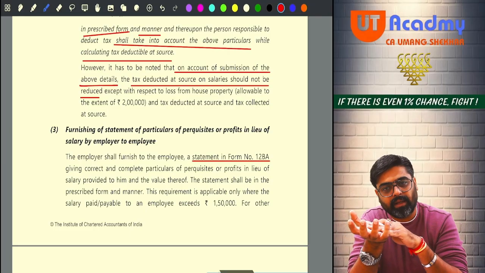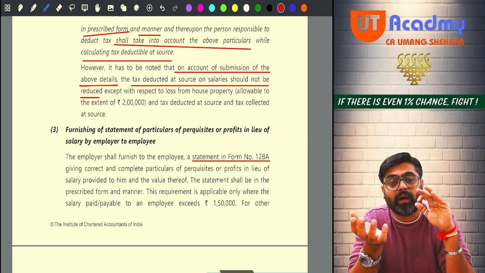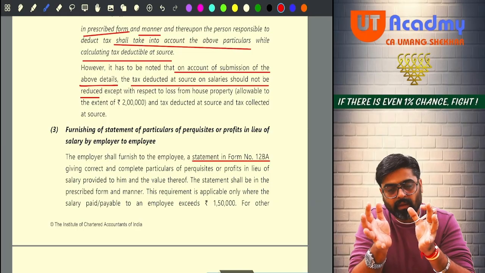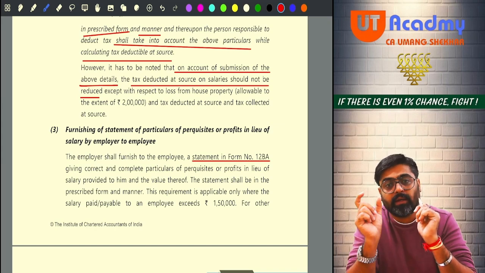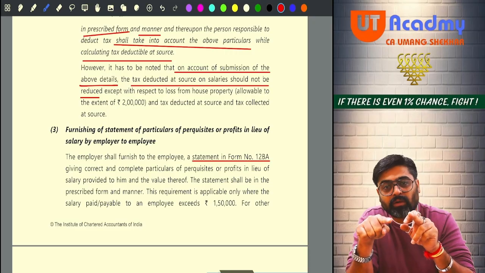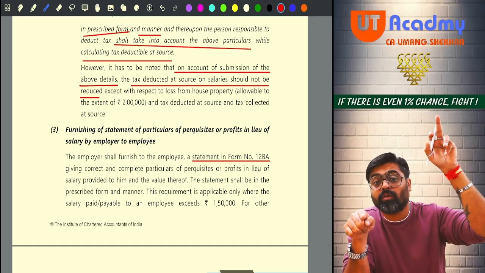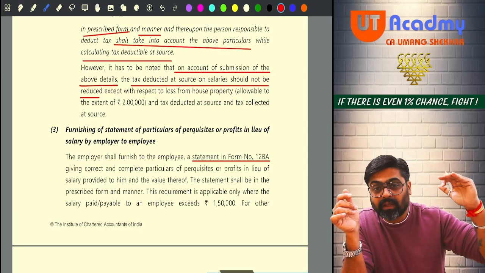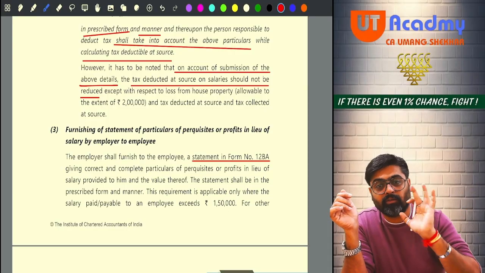Now, out of this tax liability, some TDS which already got deducted from your salary was supposed to be reduced, and the balance amount which was supposed to be deducted from your salary, if that balance amount divided by 2 months is less than 4030, the amount of TDS which the employer was deducting so far, then it is not allowed. At least deduct 4030 which you have been deducting so far.